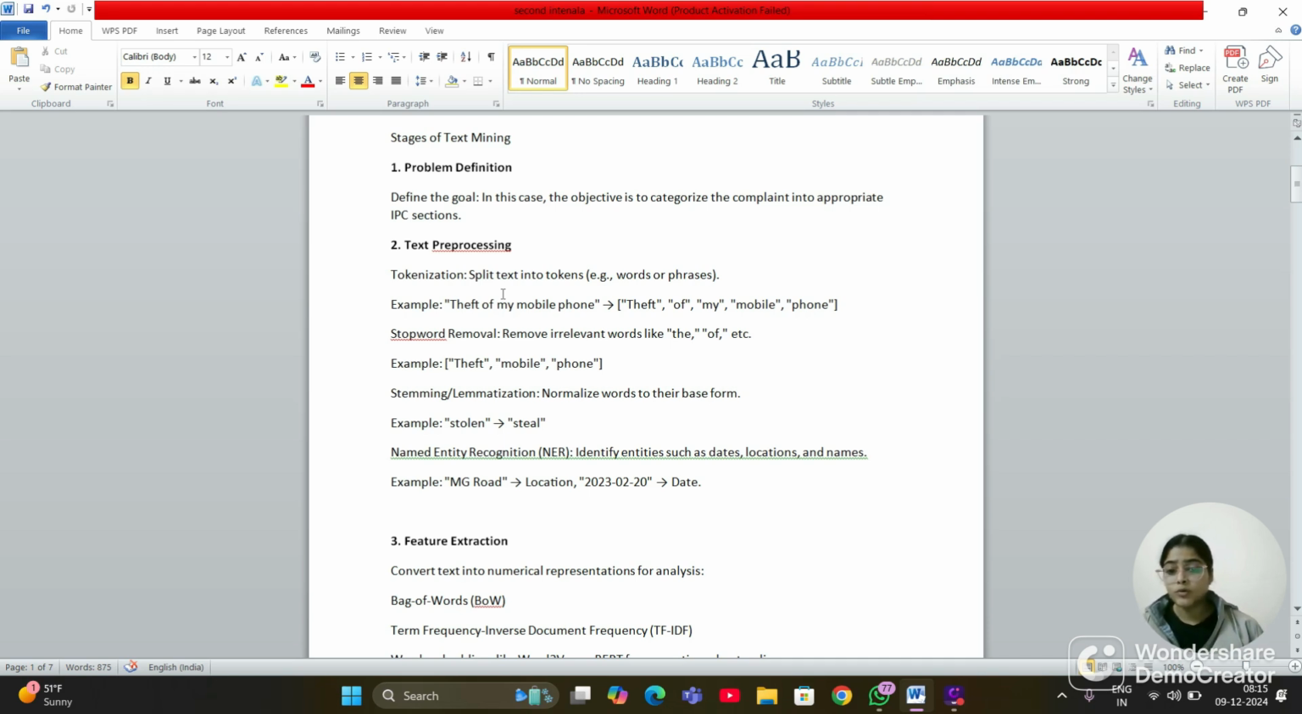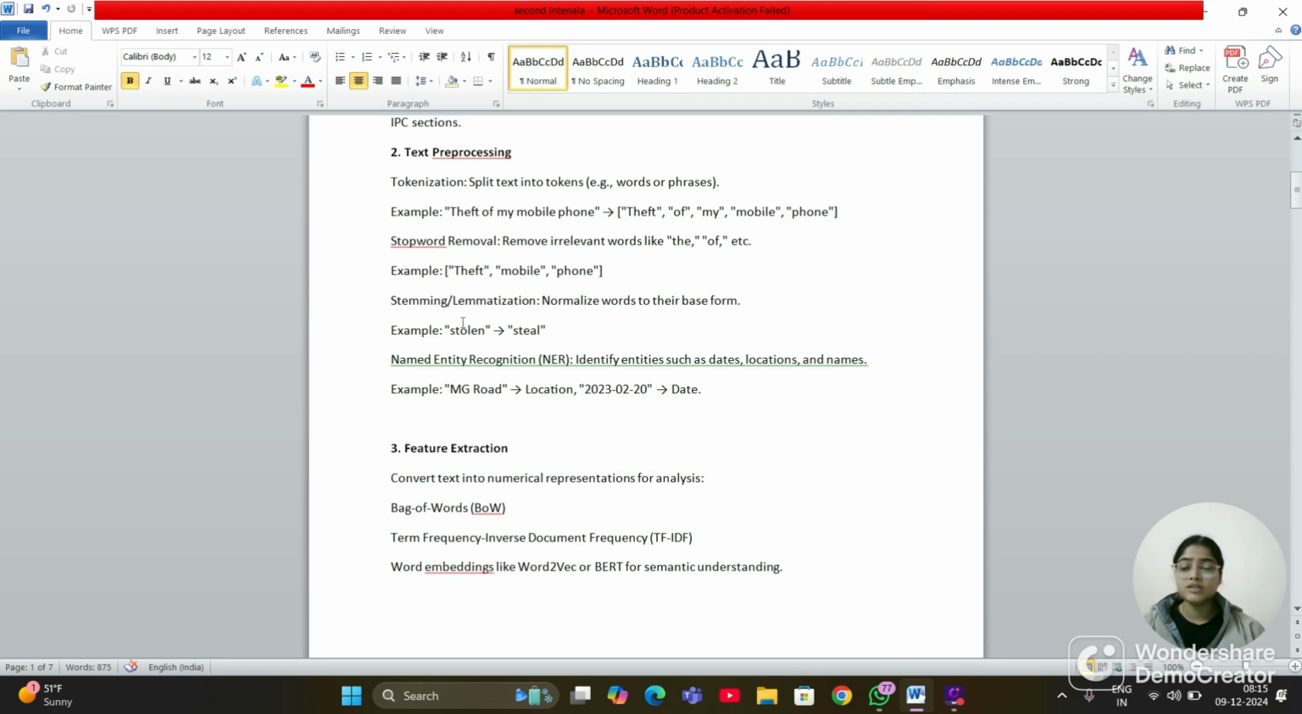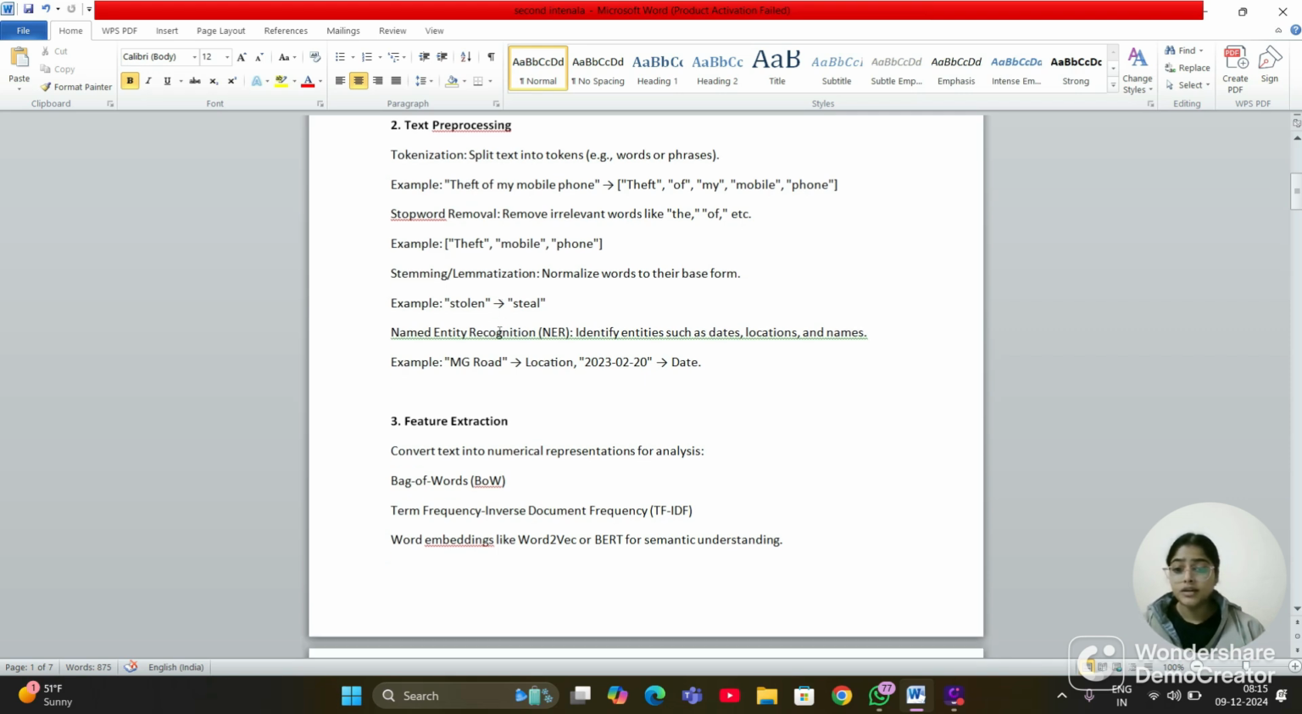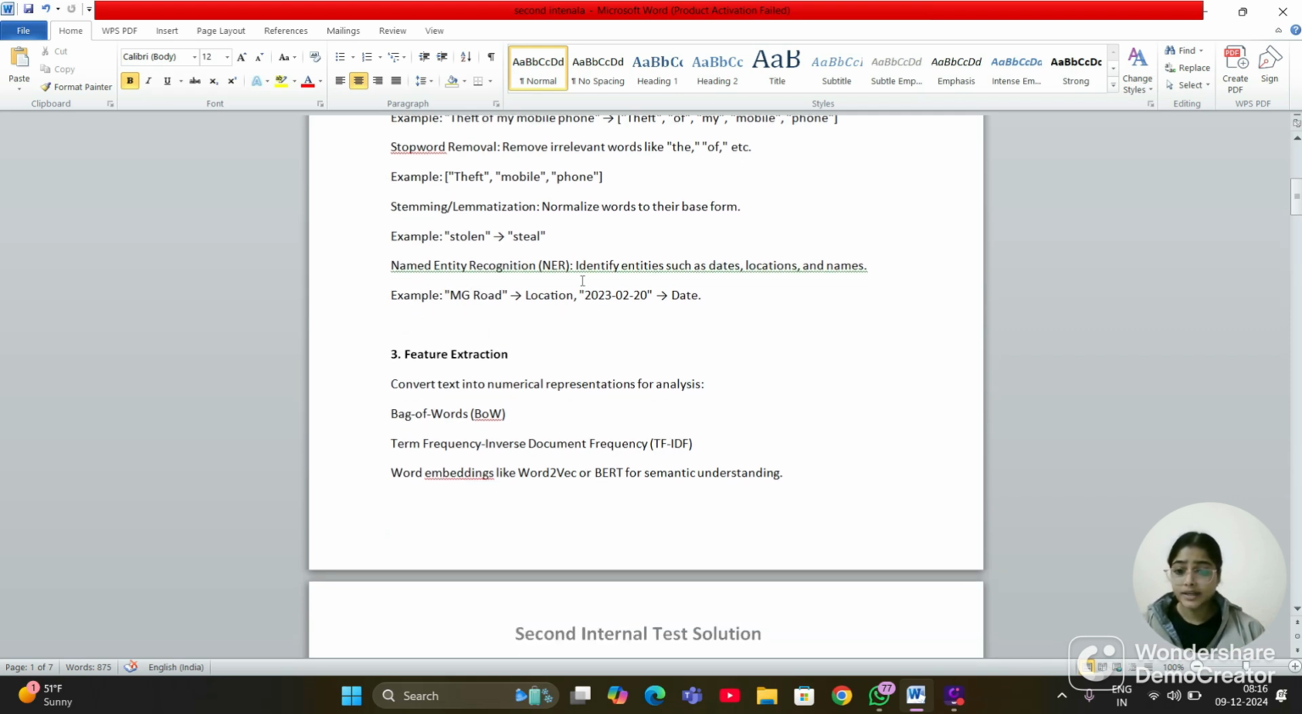For example, theft of my mobile phone, we separate all the words. And stop words removal, we remove the irrelevant and unuseful words like the, of, at, in, etc. For example, theft mobile phone. And stemming and lemmatization, normalize words to their base form like stolen to steal, running to run, and walking to walk, like that. And then named entity recognition. In named entity recognition, we identify entities such as date and location names. So MG Road is a location and this is a date.